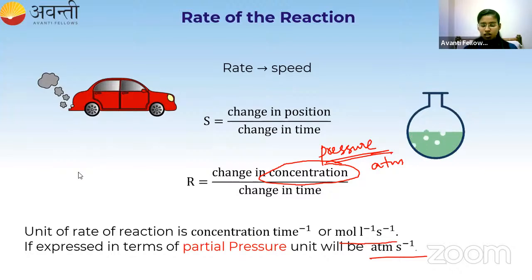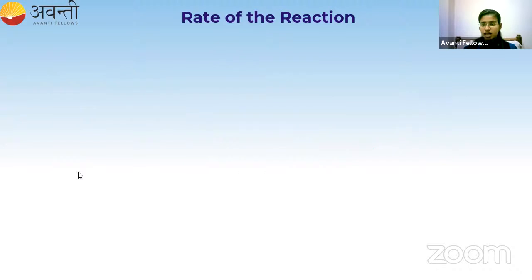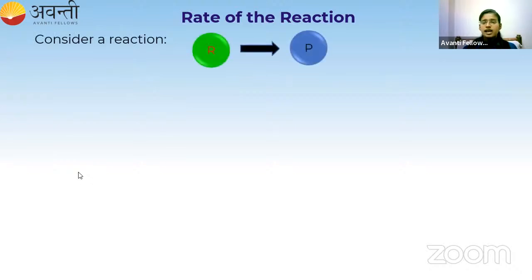Correct. Now, moving on to the next slide, I would like to take a reaction for you. Let me consider a reaction in which a reactant is getting converted into a product. As time goes on, the concentration of the reactant will decrease, because the reactant is getting converted to product.